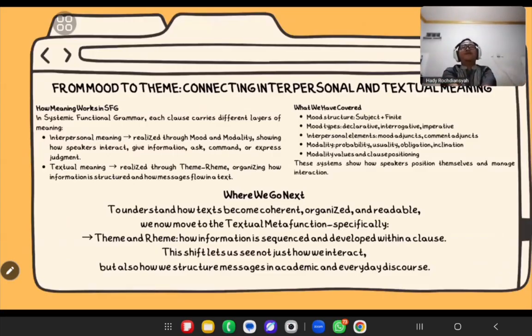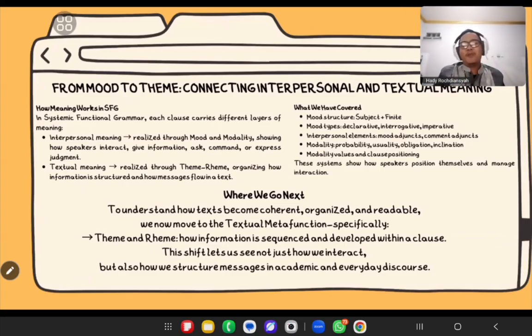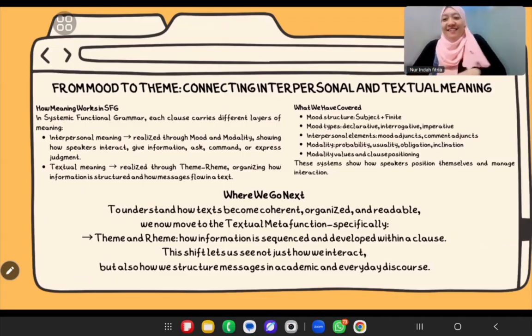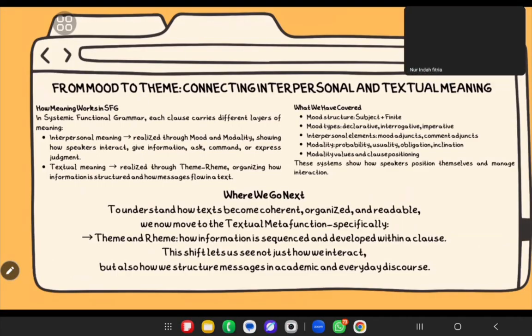Okay, so let's move from mood to theme. That can be explained with my partner, Miss Nurina Fitria. Miss Pipit, time is yours. Okay, time is mine.